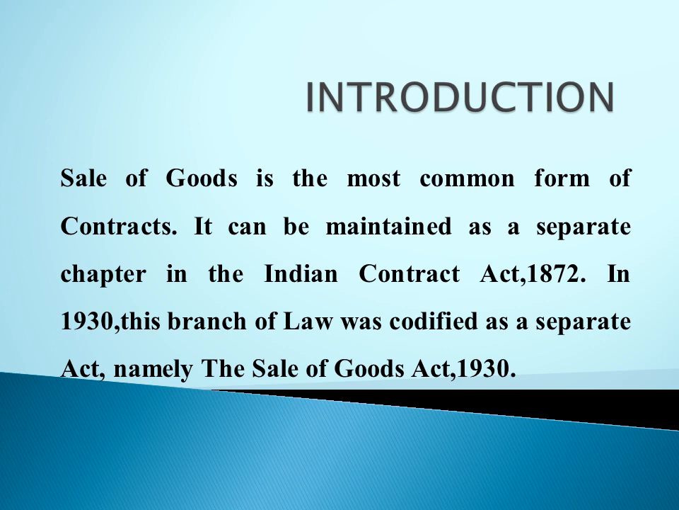Because in our everyday life, let me take an example. In case of students, you can purchase a book or even a pen or even a cup of coffee or tea. Everywhere in our life, every day, we can see sale of goods. So, sale of goods is the most common form of contract. So, it should be maintained as a separate chapter in the Indian Contract Act. And later, this law became codified and an act was enacted in 1930, that's called the Sale of Goods Act. The main point is that sale of goods is the most common form of contract in our everyday life. So it can be maintained as a separate chapter.